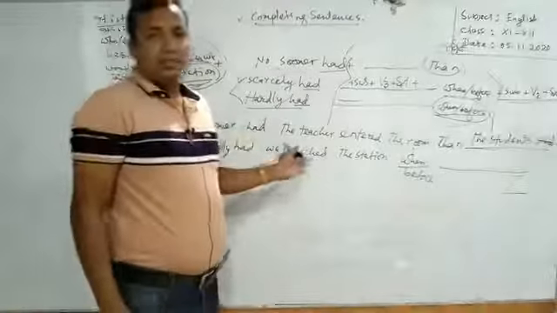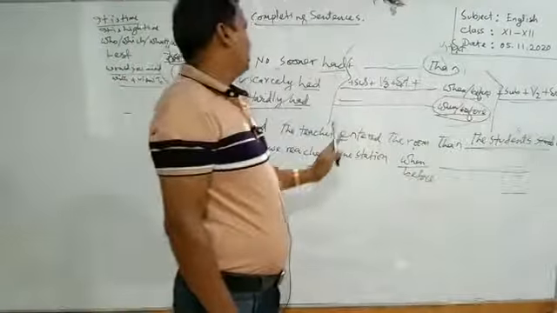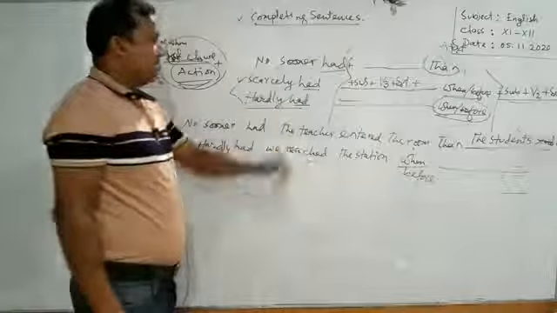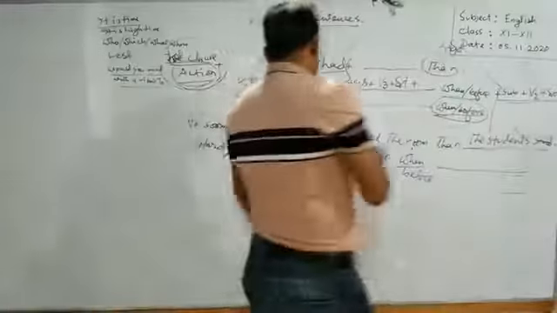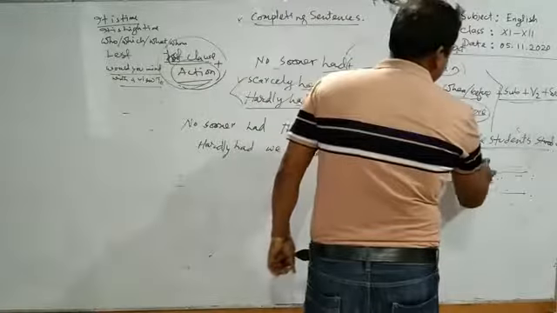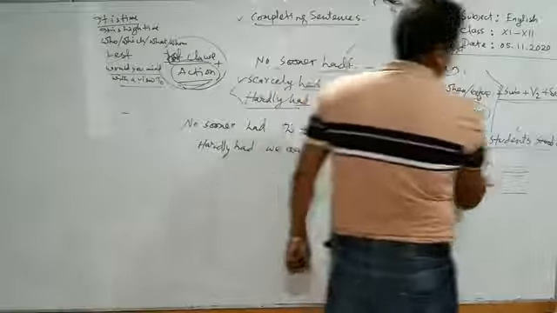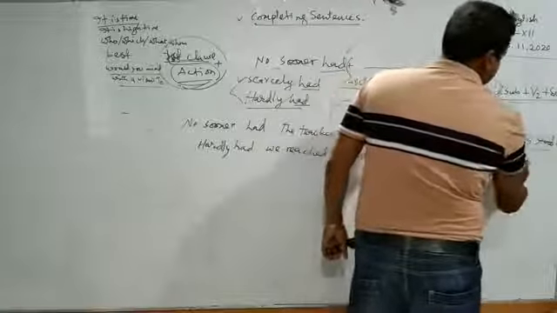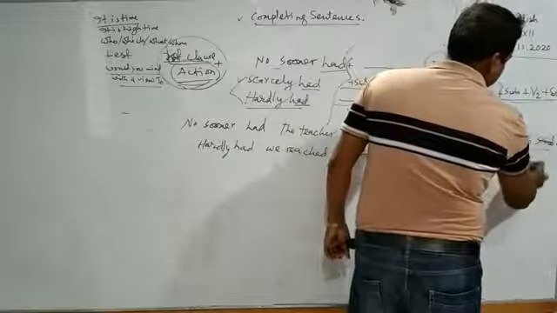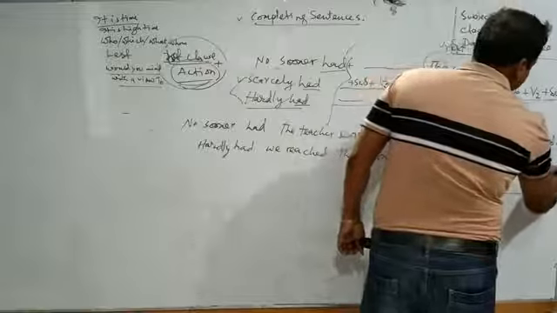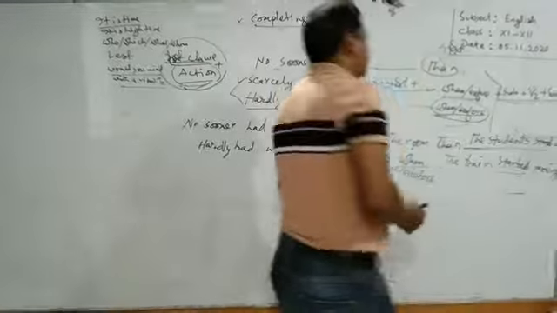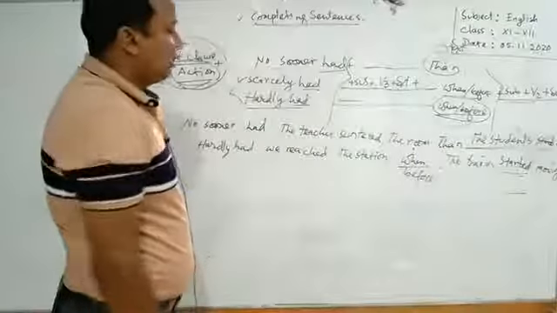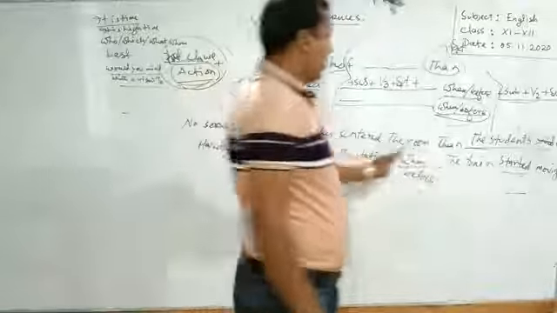Jete na jetei, ashte na ashtei, khete na khetei. In such a way we get their Bengali meaning. Hardly had we reached the station, the train started moving. The train started moving. Hardly had we reached the station, then the conjunction when or before.